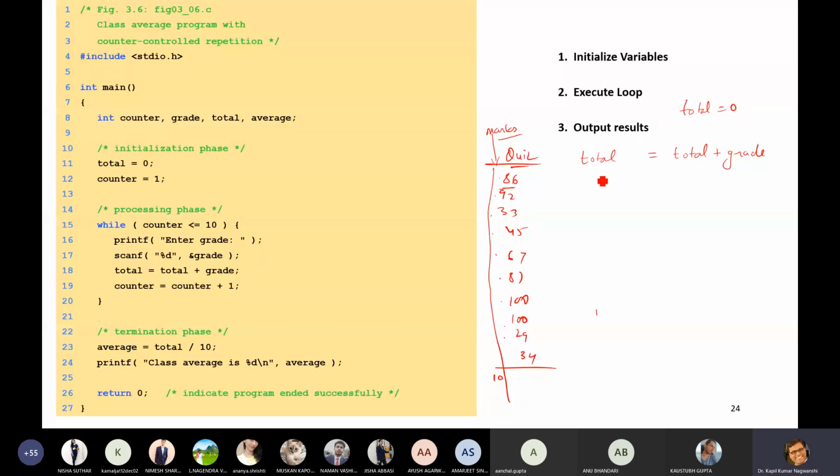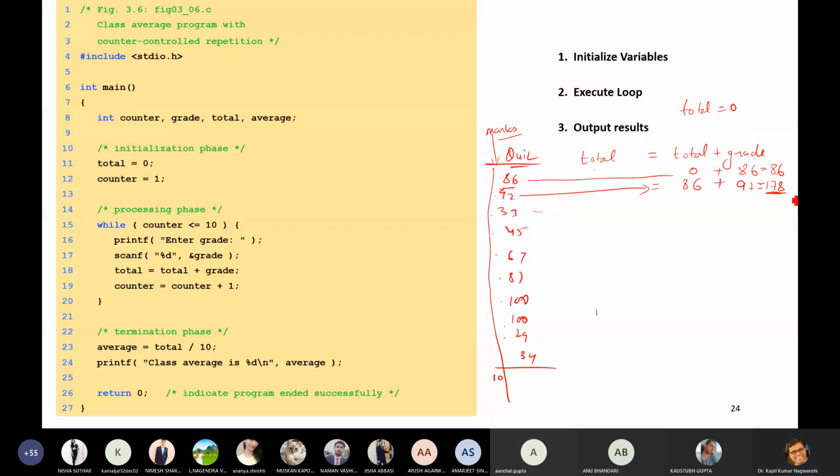So initially the value of total is 0. 0 plus the grade of the first student, which is 86. What is the answer? 86. Now come to the next total, because now total will hold the value 86. 86 plus the next student's marks, 92. What will be the answer? This is the answer, yes or no? Likewise, you can add all the numbers. Now total will be 178, yes or no?